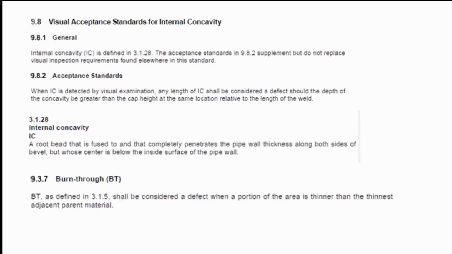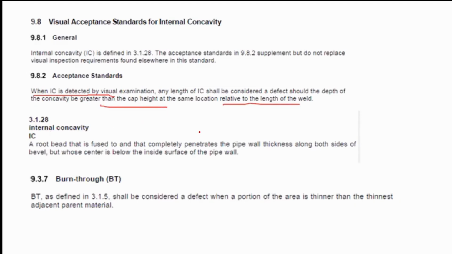As you can see here, letter A corresponds to the visual acceptance of IC discontinuity. When IC is detected by visual examination, any length shall be considered a defect should the depth of the concavity be greater than the cap height at the same location relative to the length of the weld. So that is the acceptance criteria in terms of visual examination of IC. So it is correct. Remember, we're finding the false statement here.